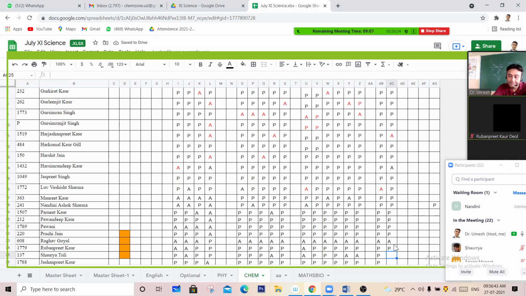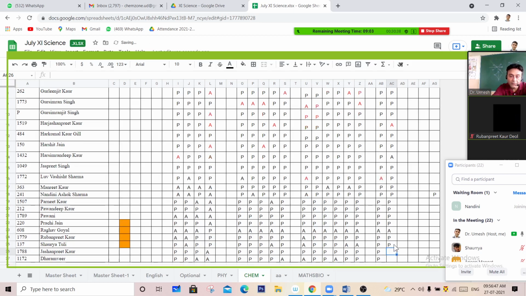Shaurya Tuli, Present, sir. Jashanpreet Kaur, Present, sir. Dharamveer, Present, sir.